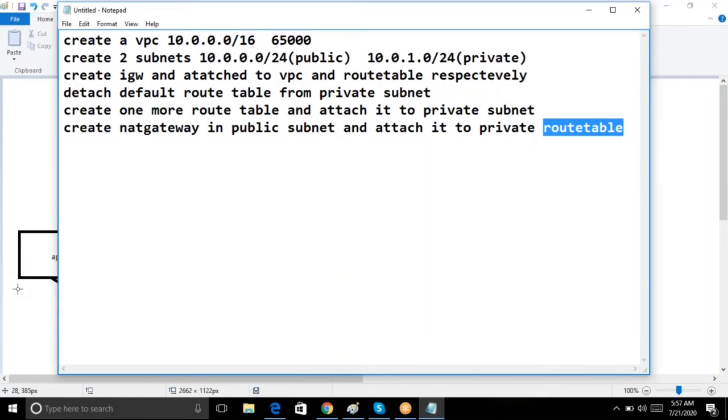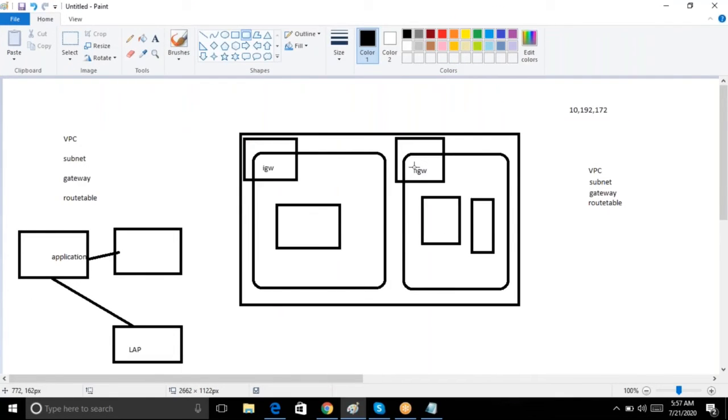Why is it required? Because guys, you are creating this NAT gateway in this subnet. So always the traffic will come from this subnet to this subnet. So here you created one IP. NAT gateway is nothing but kind of one IP, guys, in this range. You created it here and attached to this subnet. So always the traffic will flow from here only. Assume that this is your application server and this is your database server. By default, the communication will be enabled, guys, but only from here.